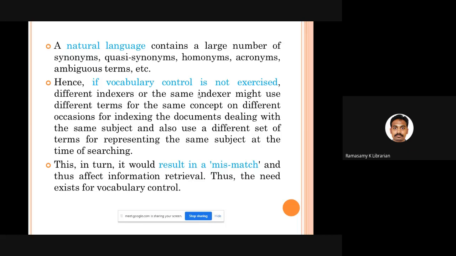For example, 10 books are there, and all 10 books belong to the same subject. But you will allot different keywords for the same book when you receive it at different times. Last year, you might have given some keywords. This time, you may give some other keywords. When you go to retrieve the same book, you may give some other keywords. So these are the problems of natural language indexing. That is why we should have vocabulary control.